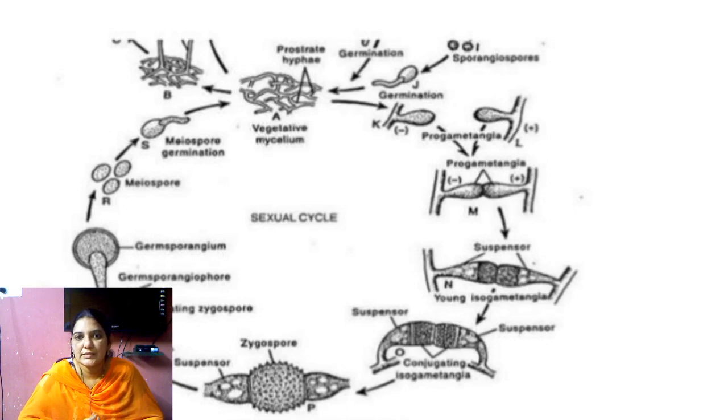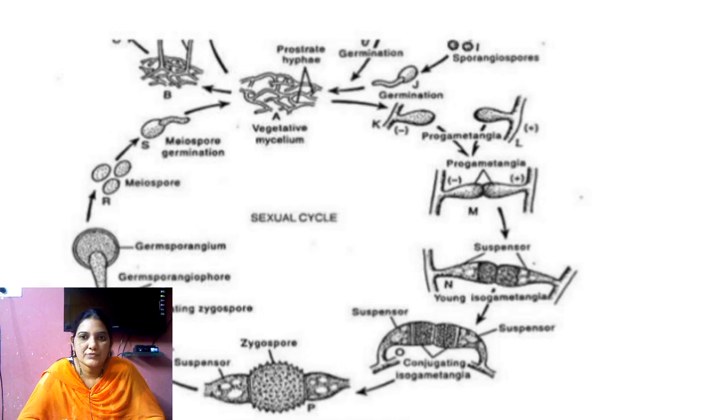So we can see the life cycle of Mucor. I tell you once again. So the both strains, we can see the picture.